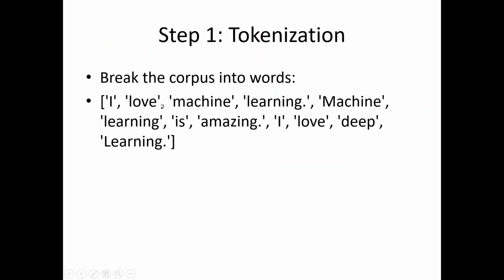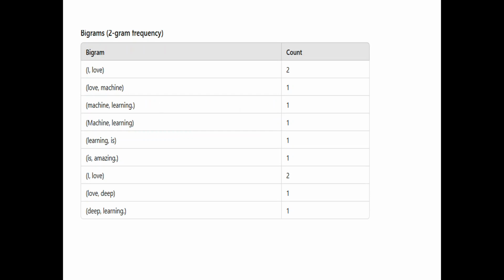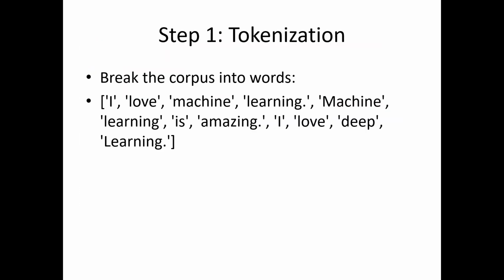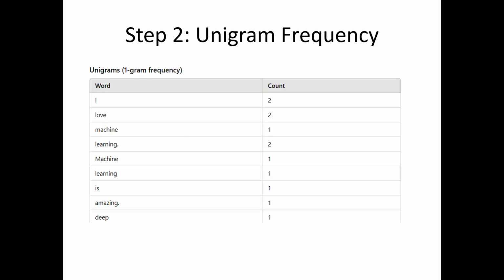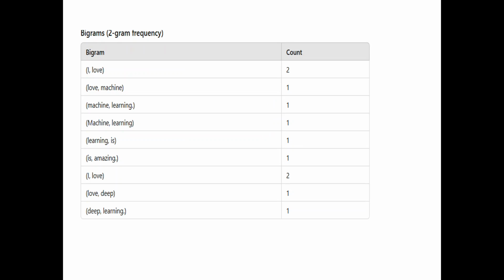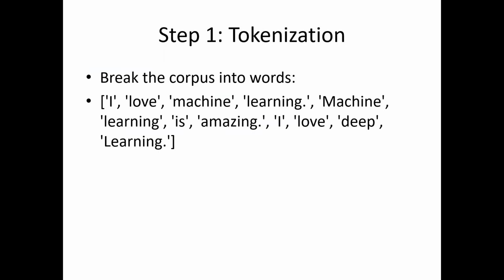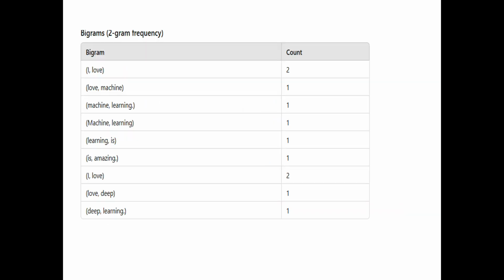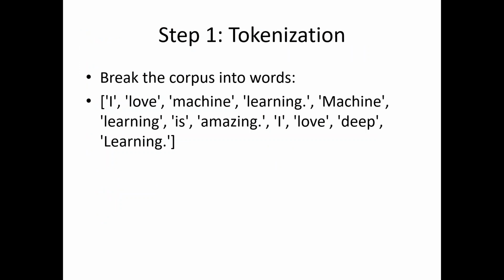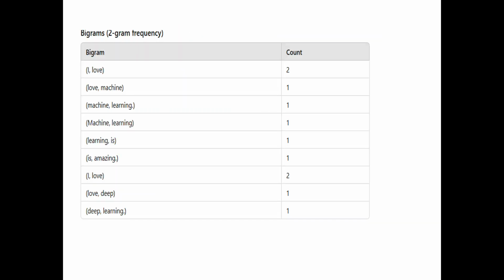Like that, "machine learning", two words at a time, and "machine learning" 1 time. "Learning is" only 1 time. "Is amazing" 1 time. Again "I love" 2 times. "Love deep" 1 time. "Deep learning" 1 time.